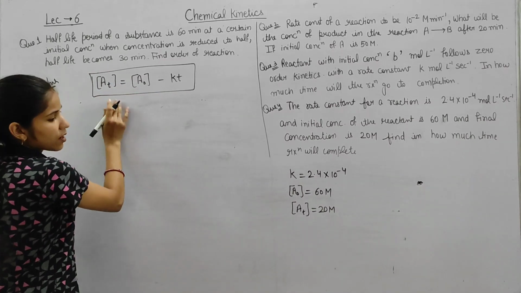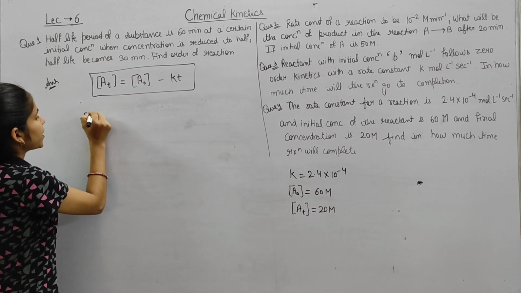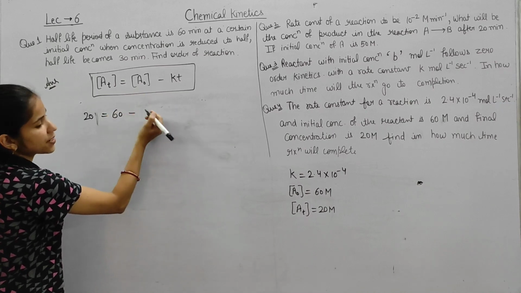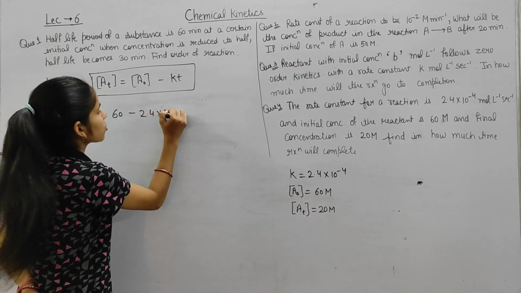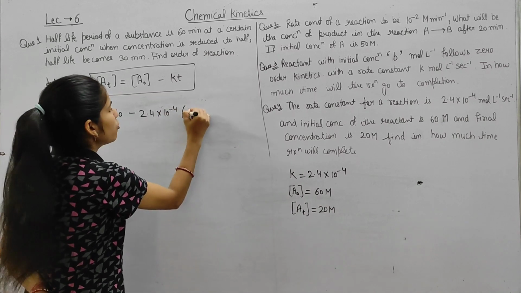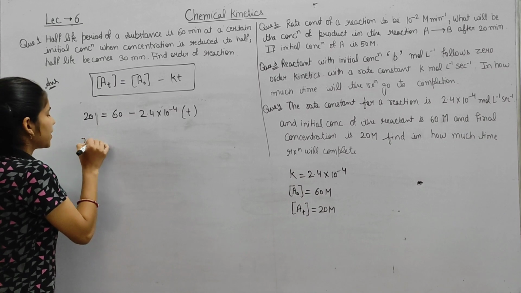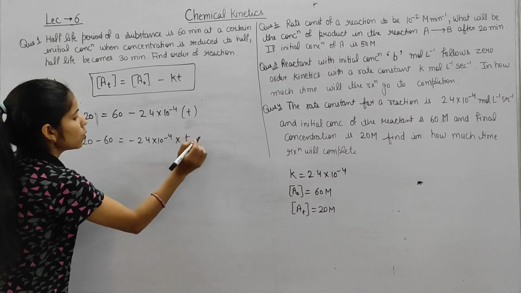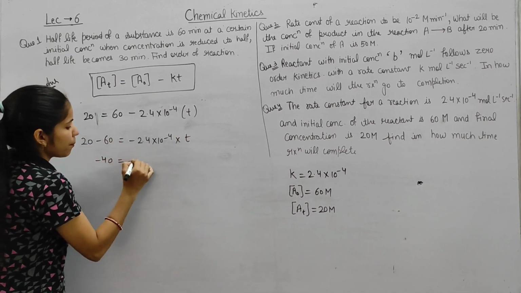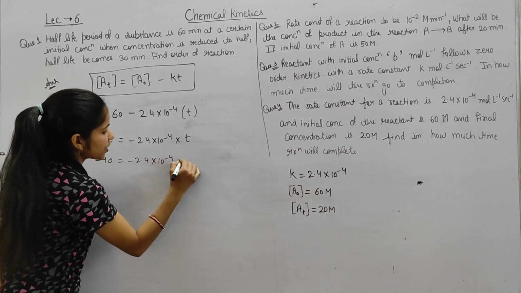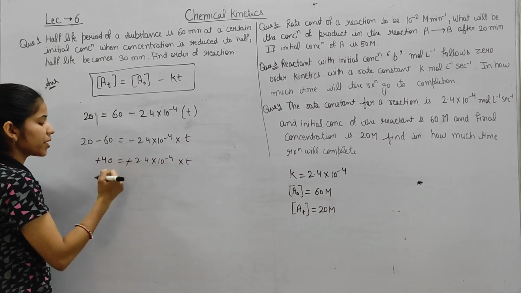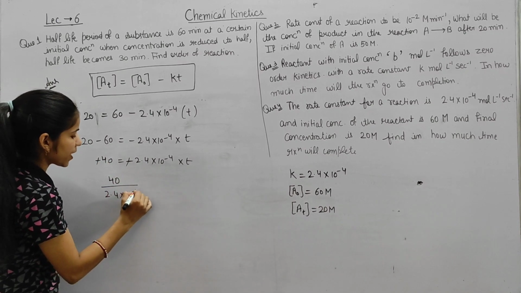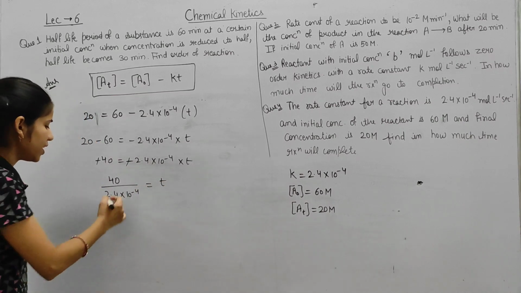So here the value of A t is 20 molar. This is equals to A naught 60 molar minus the value of K, 2.4 into 10 to the power minus 4, and t we have to find out. Clear? So 20 minus 60, this is minus 2.4 into 10 to the power minus 4 into t. So this is minus 40 equals minus 2.4 into 10 to the power minus 4 into t. So minus minus cut from here. So this is 40 divided by 2.4 into 10 to the power minus 4. This is t. We have to simply solve this.